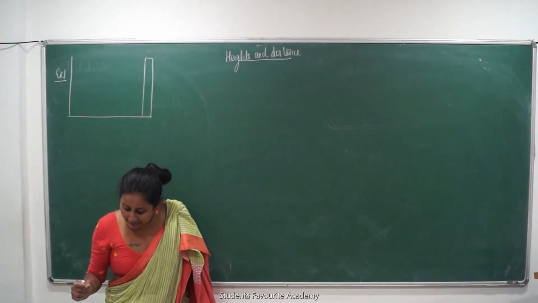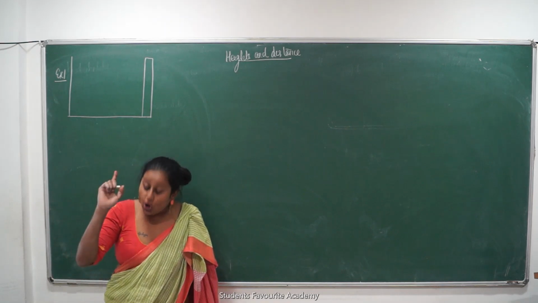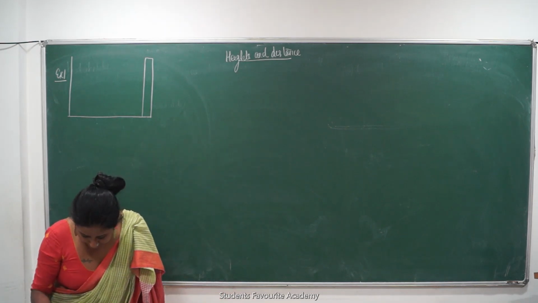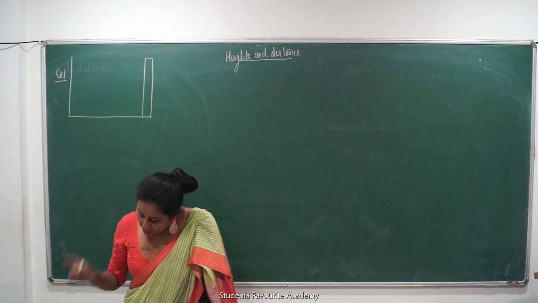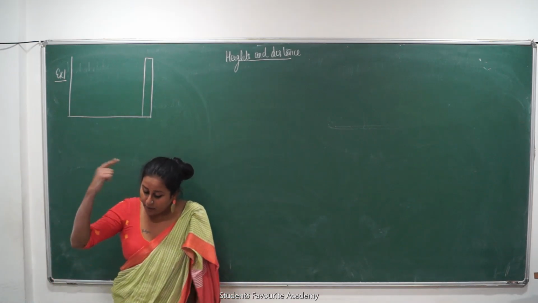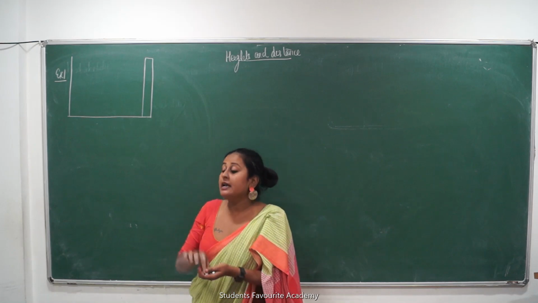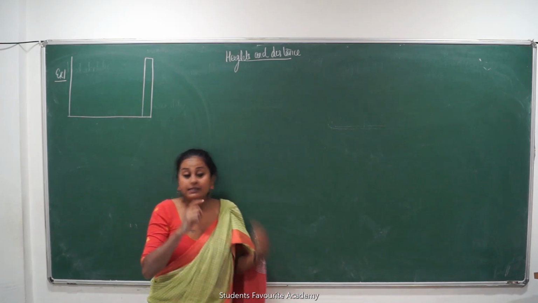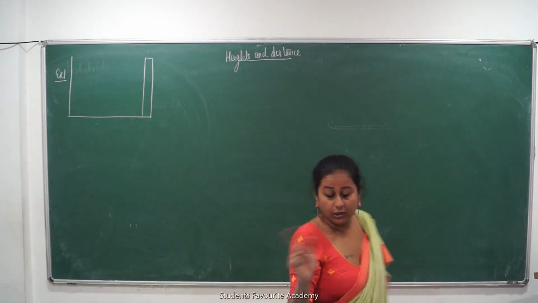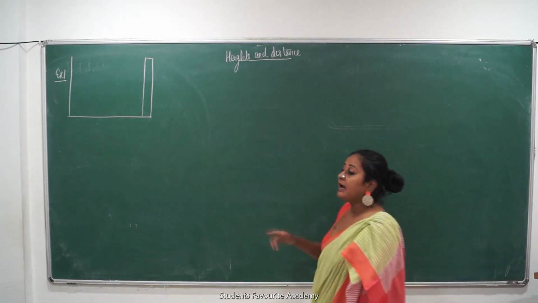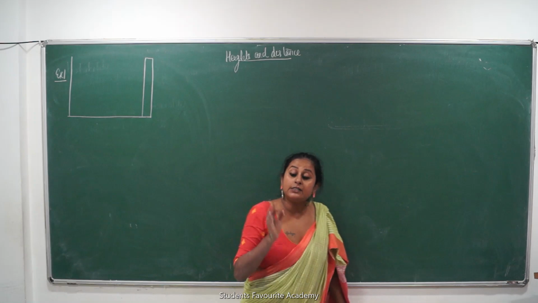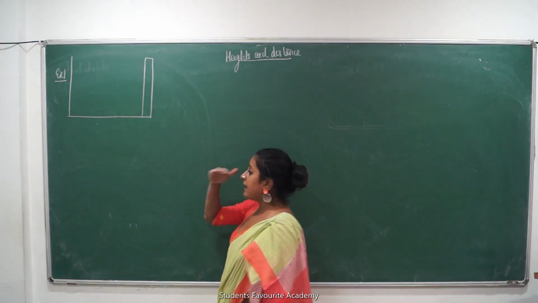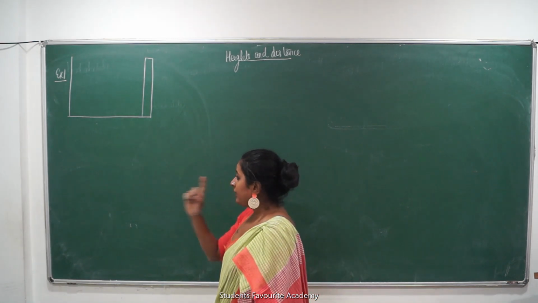In such a way that from the top of the pole, the angle of elevation of the top of the tower is 60 degrees. Now once again I will revise elevation and depression for you girls. Elevation मतलब क्या? Always everything starts, originates from eye level. This is my eye level. This is how I look at things.